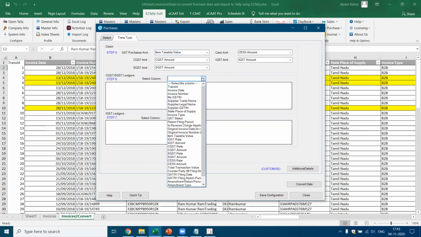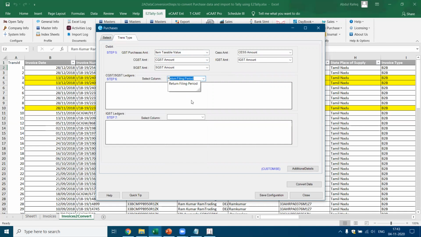I have to select the rate column. So let's say I select the rate column. So it is given a CGST rate. Now let's select the CGST rate. Now when you do this, it automatically reads the column and finds out what are the types of sales which have happened during the year. Now CGST, SGST it's the same, so you can select either of them, you get the same thing.